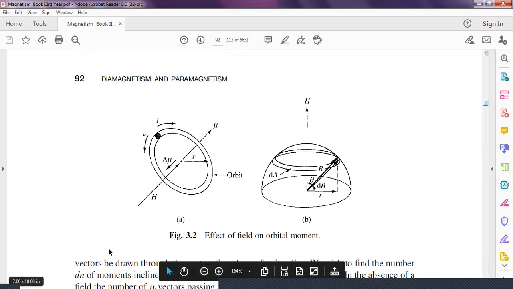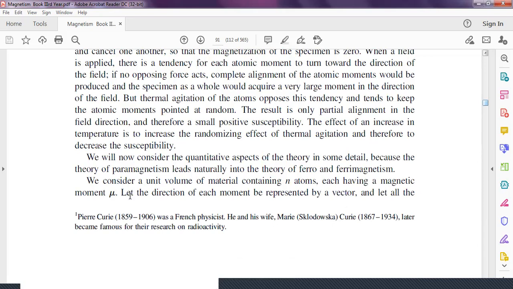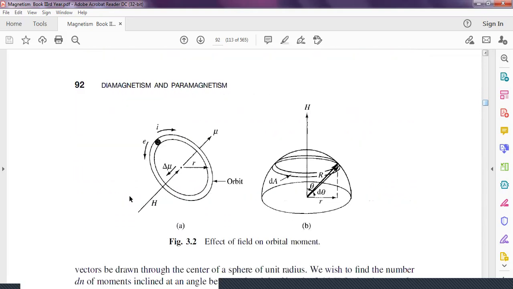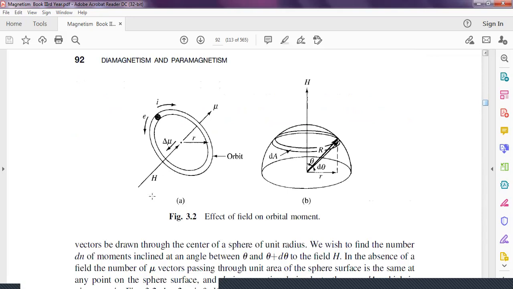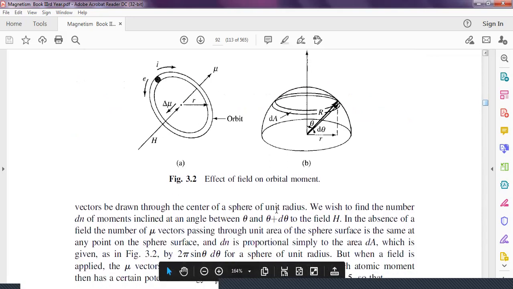Now, let us consider a unit volume of material containing n atoms, each having magnetic moment mu. Let us assume that in a particular volume there exist n atoms, and due to these n atoms, you get a magnetic moment mu. Therefore, the direction of the magnetic moment is represented by the magnetic vector. This is a magnetic vector mu, and this vector is drawn through the center of a sphere of radius.